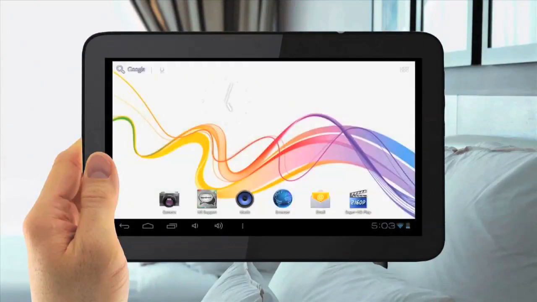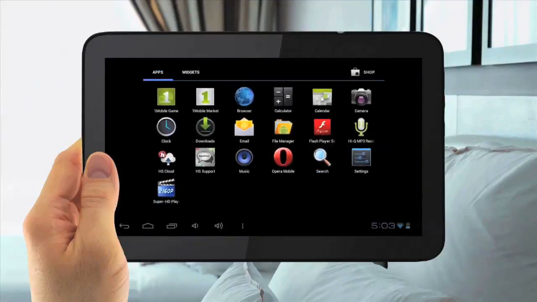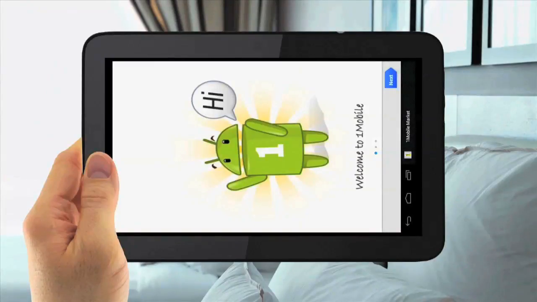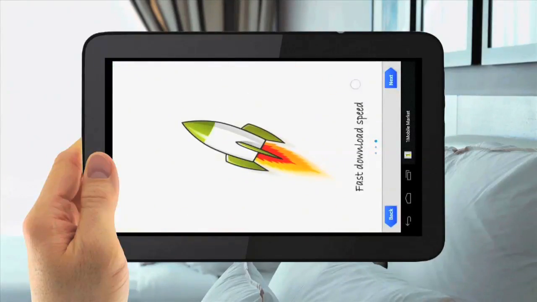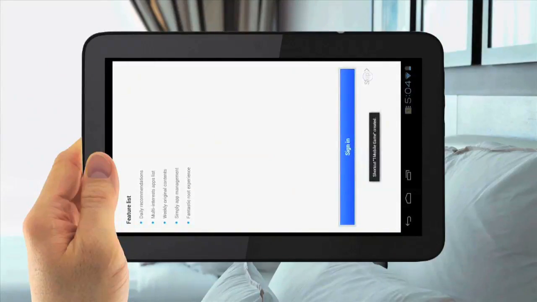Downloading apps. To download apps, hit the menu application button in the top right. Then go to One Mobile Market. Select that. Then slide through and hit Next.